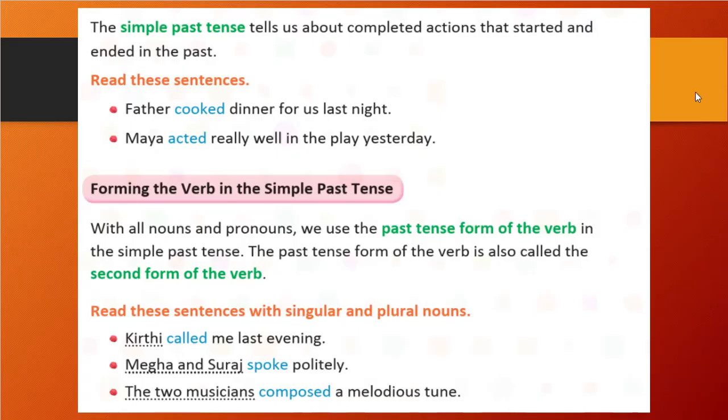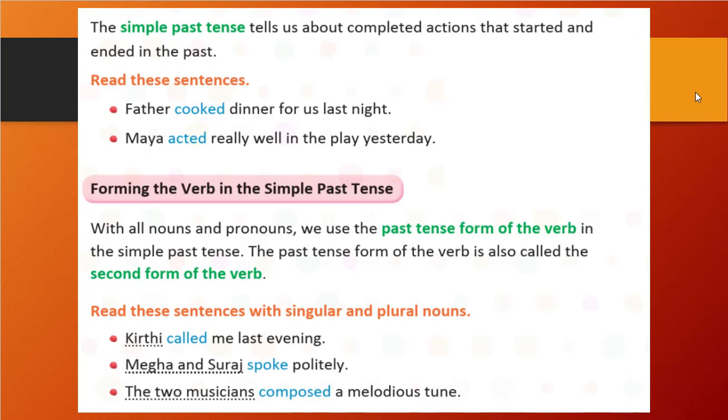The simple past tense tells us about a completed action that started and ended in the past, right? That I told you. Father cooked dinner last night. So last night, dinner was already prepared by father. That is written here in the past tense: father cooked dinner last night. Then, Maya acted really well in the play yesterday, right?